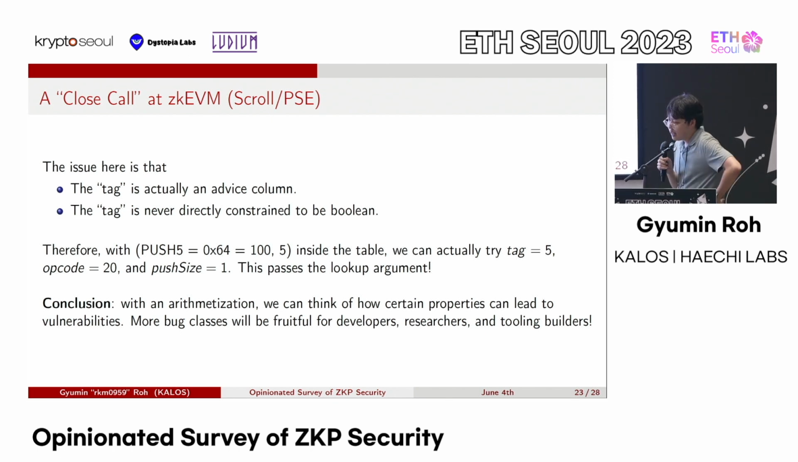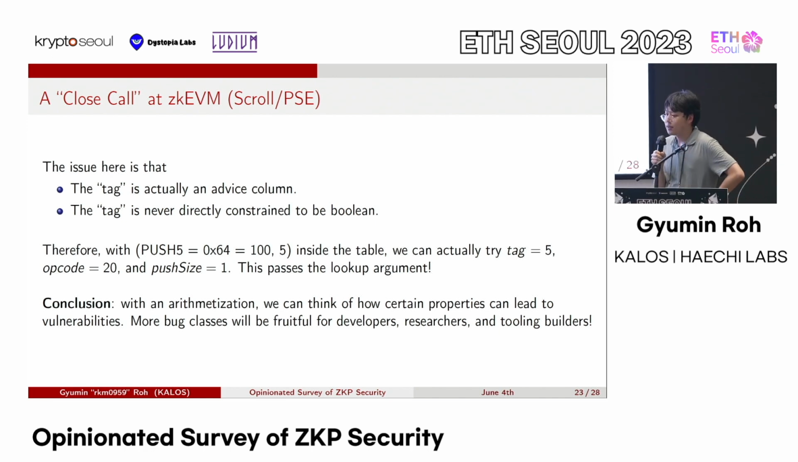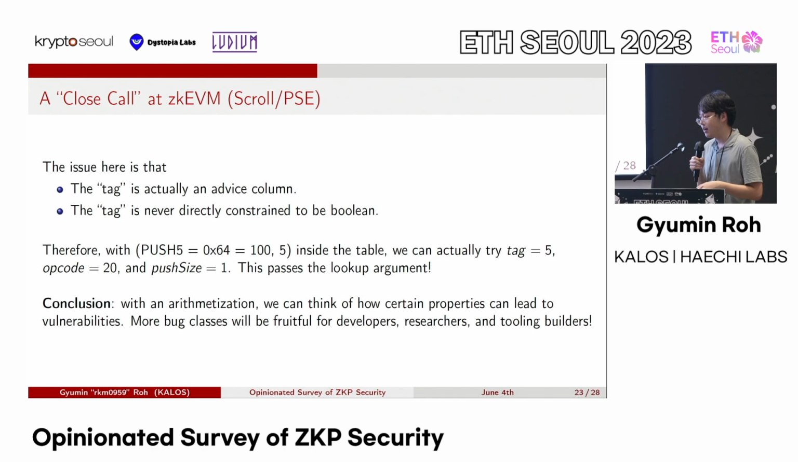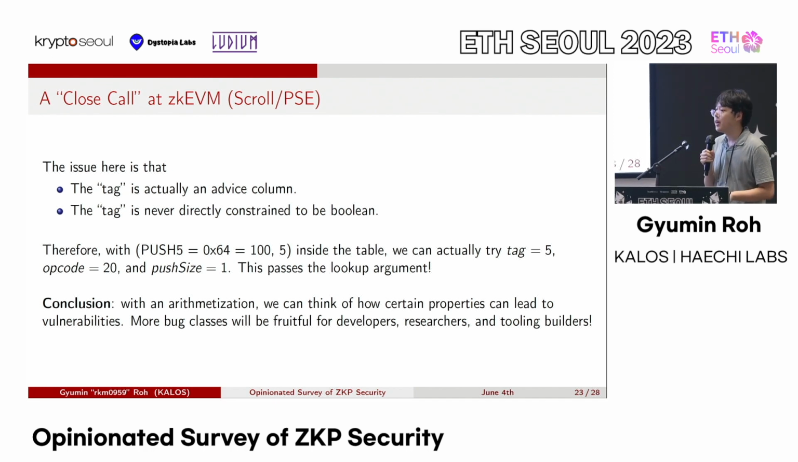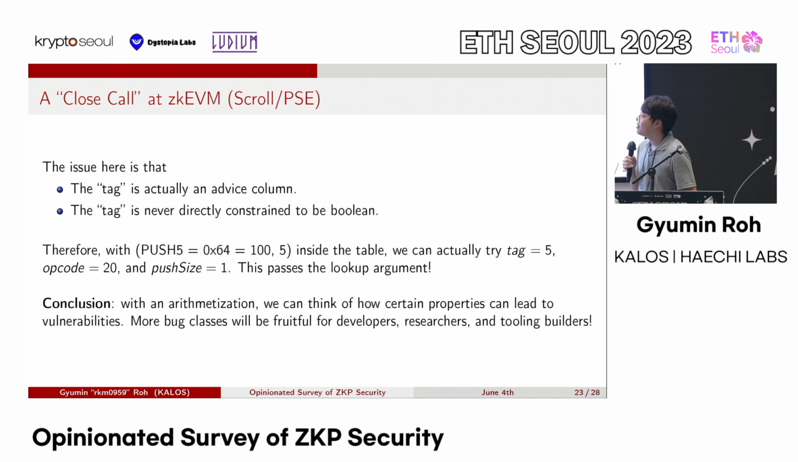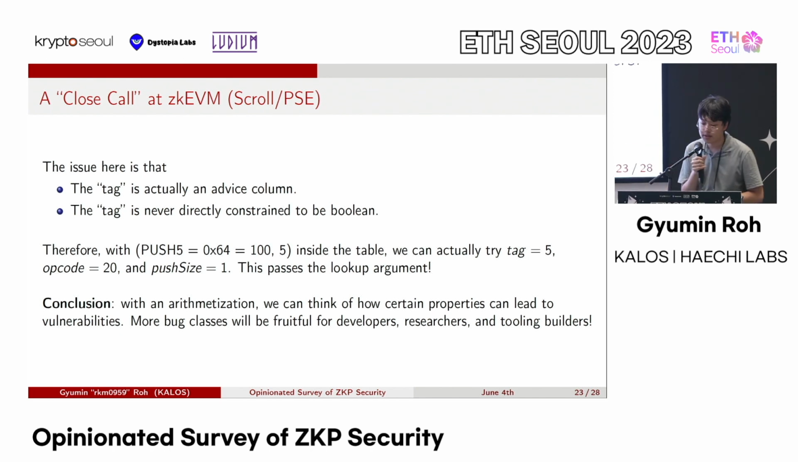And the conclusion being that with a ZKP backend and the arithmetization tactic, we can think about how certain properties of the tactic, for example, the usage of prime field, the usage of selectors, the usage of lookups, and so on, can lead to vulnerabilities. So this could be an interesting way to deep dive into certain bug classes, to divide the taxonomy of the bug classes. And certainly, the more bug classes we have, it will be more fruitful for developers, security researchers, auditors, and maybe even tooling builders. So this is one way to think about the taxonomy.